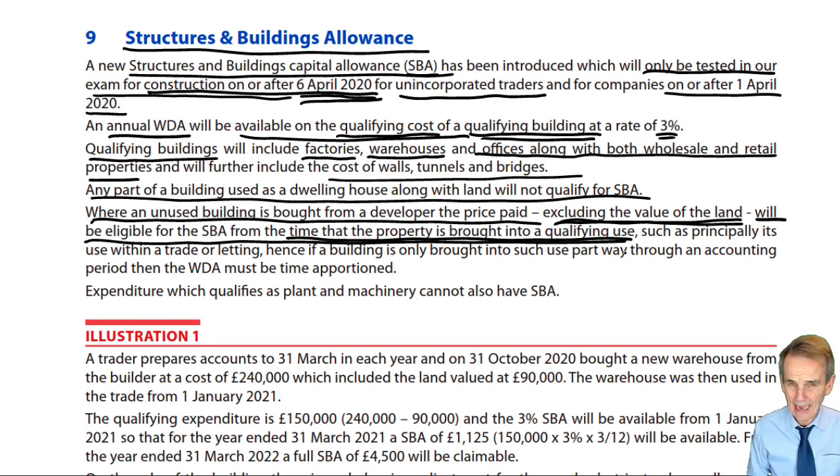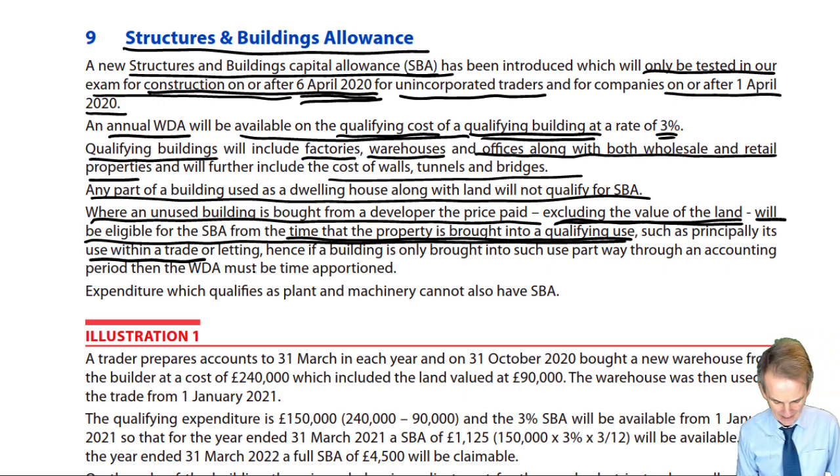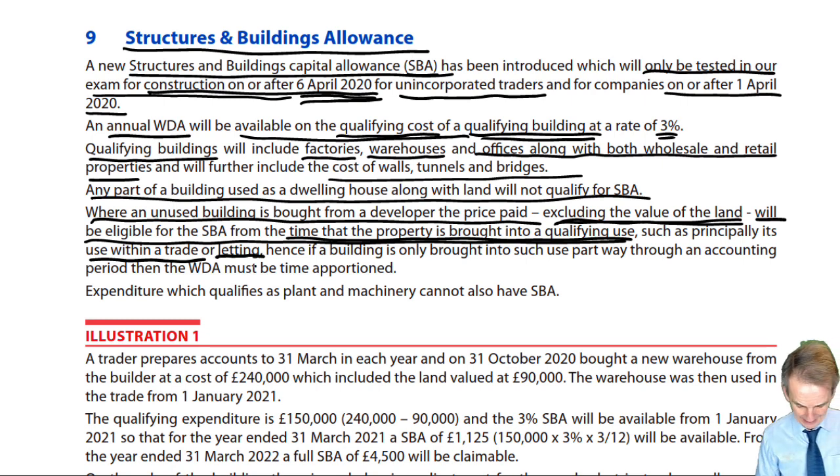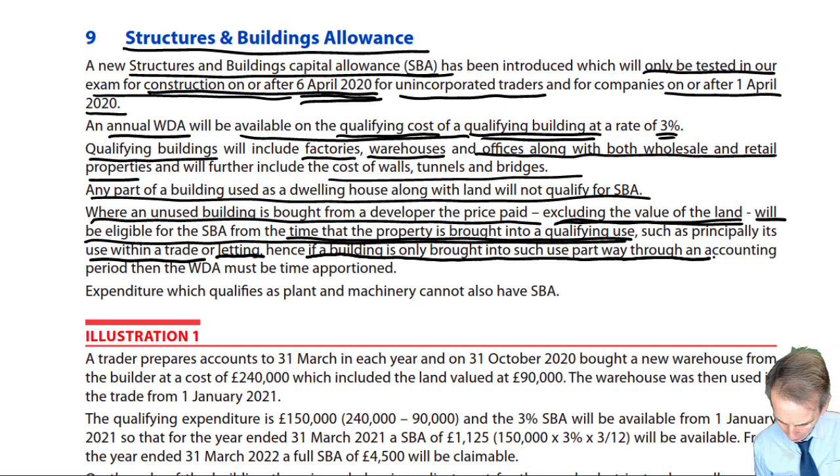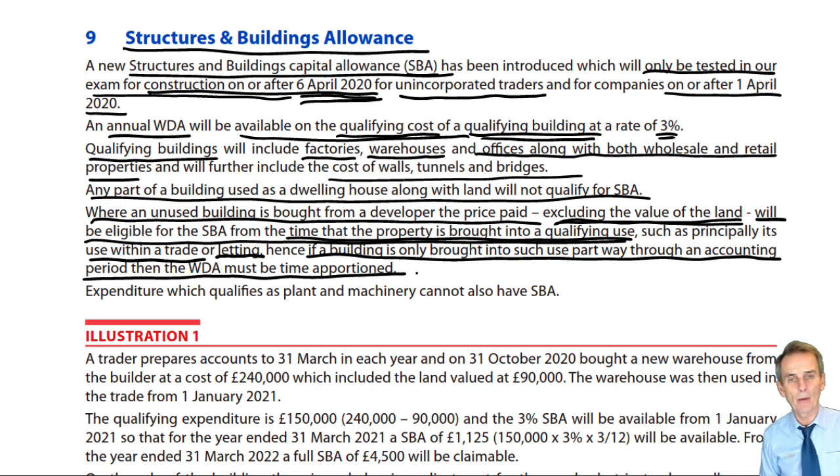Now again, as we've just said, that is principally, and probably will be for us, when it's brought into use within a trade. But this would include such properties that are being let out. Hence, if a building is only brought into such use part way through an accounting period, then the WDA must be time apportioned.